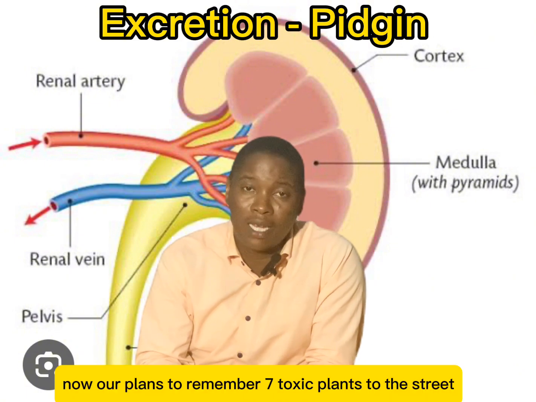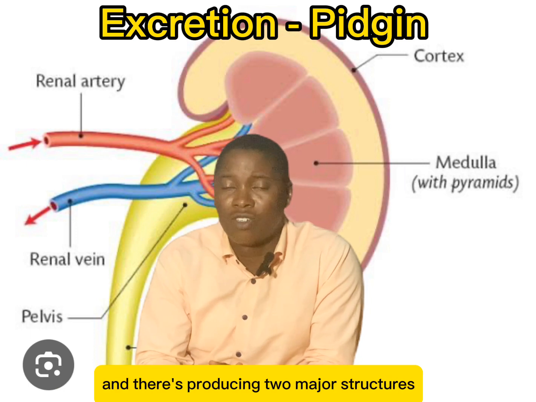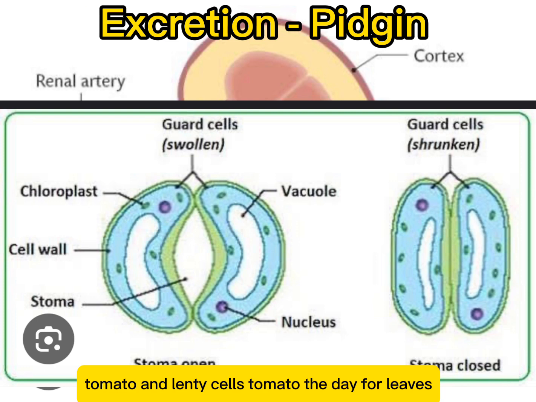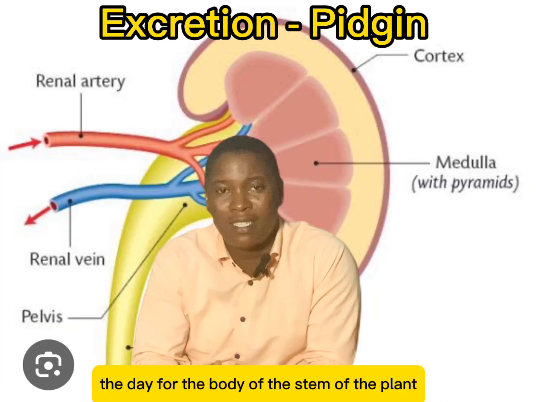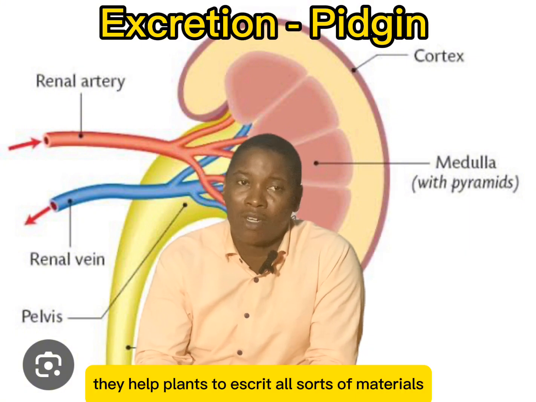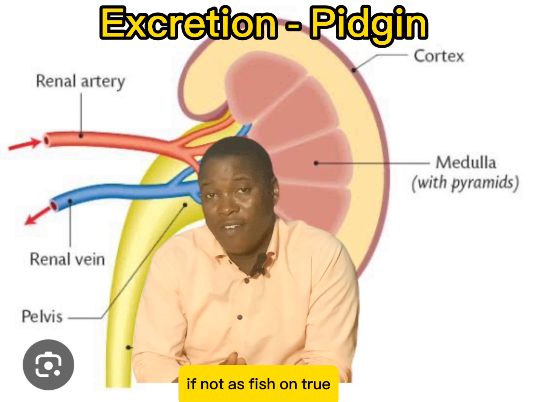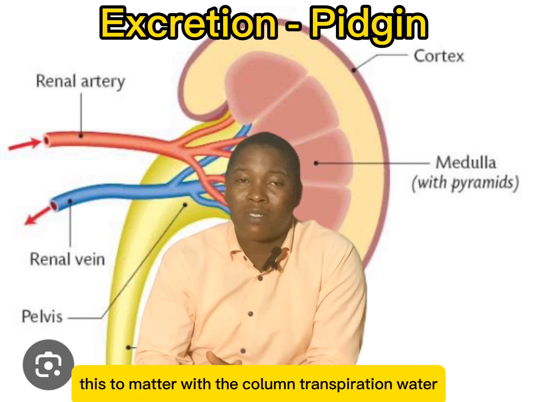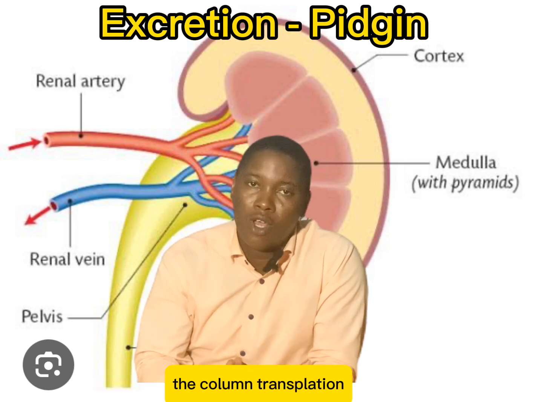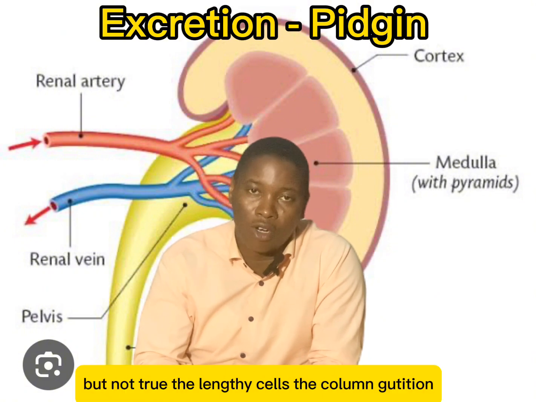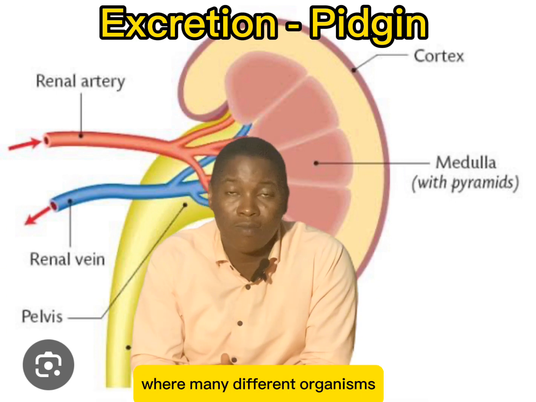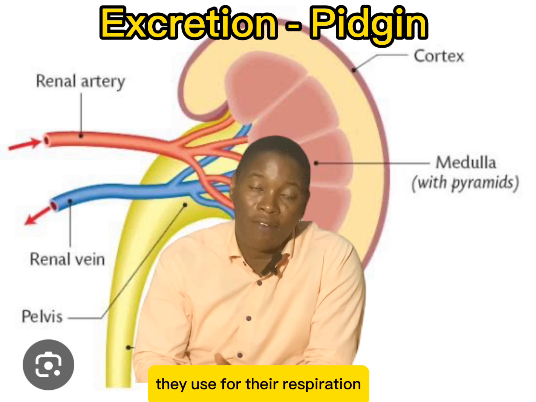Now our plants too, remember say I been talk say plants too dey excrete, and they dey excrete using two major structures, stomata and lenticels. Stomata dey for leaves, while lenticels dey for the body of the stem of the plant. Now these two structures dey help plants to excrete all sorts of materials, and they go dey excrete am through moisture. If na excretion through the stomata, we dey call am transpiration. Water go dey lost from the leaves of the plant, we call am transpiration. But if na through the lenticels, we dey call am guttation. This one dey important for any student to know. So these na the structures wey many different organisms dey use for their excretion.